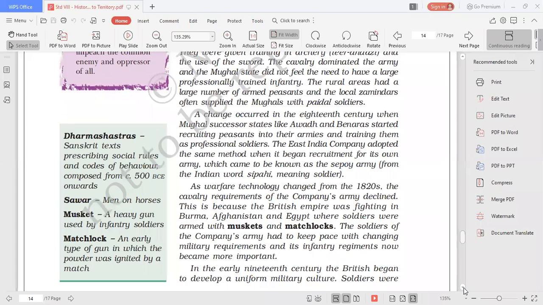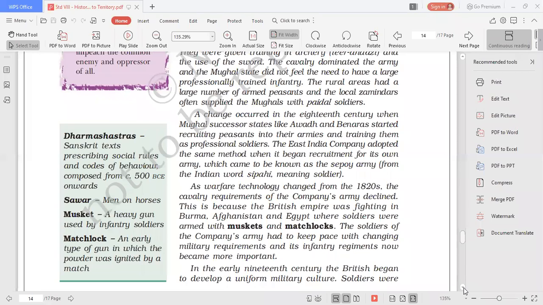Excuse me, ma'am. Yes. Ma'am, what is the meaning of infantry regiments? Infantry here is mainly the not professionally trained soldiers. They were mainly using the cavalrymen, sawars, men on horses. But earlier they were not using pistols, guns and daggers.